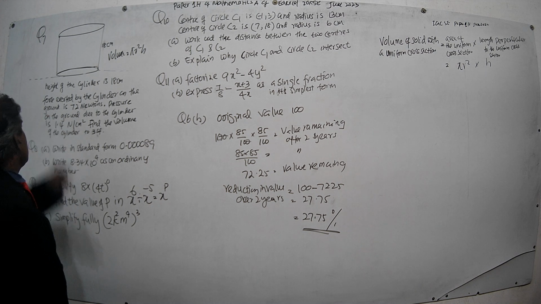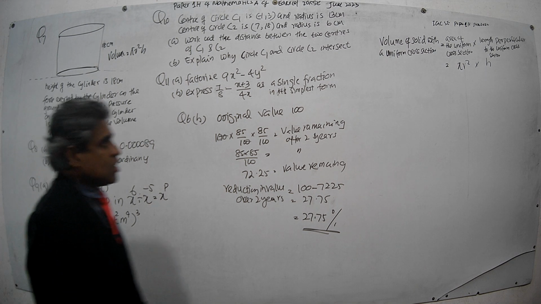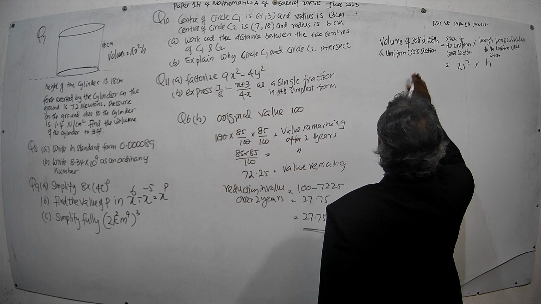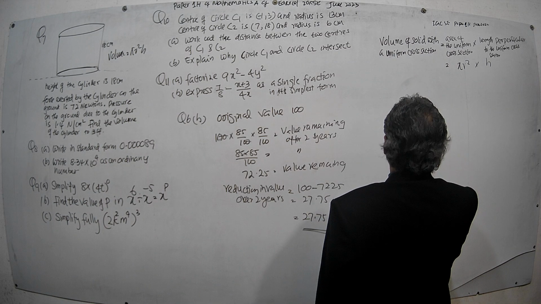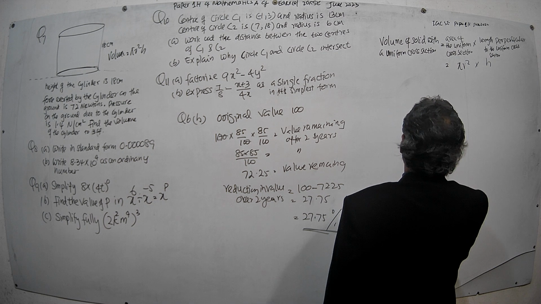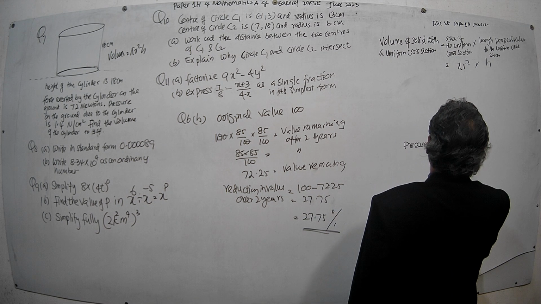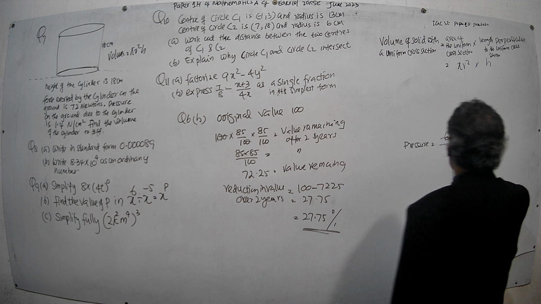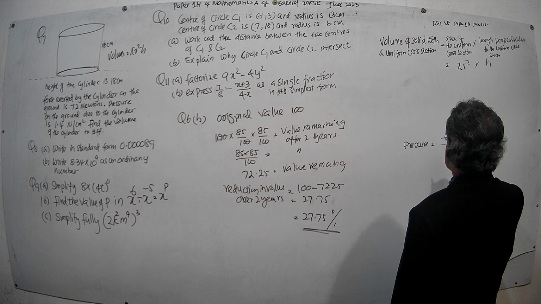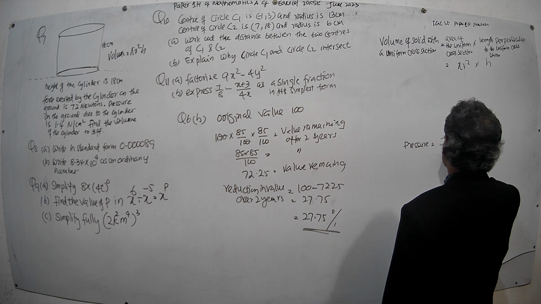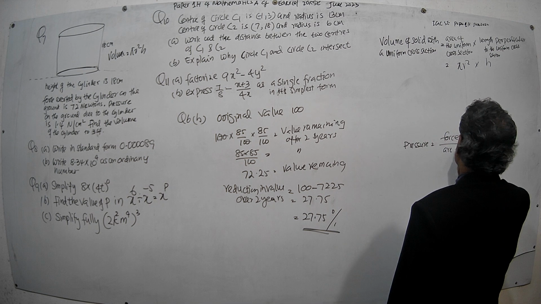They have given the pressure. There is a formula. Pressure is the force exerted on a unit area. Pressure is force per unit area.